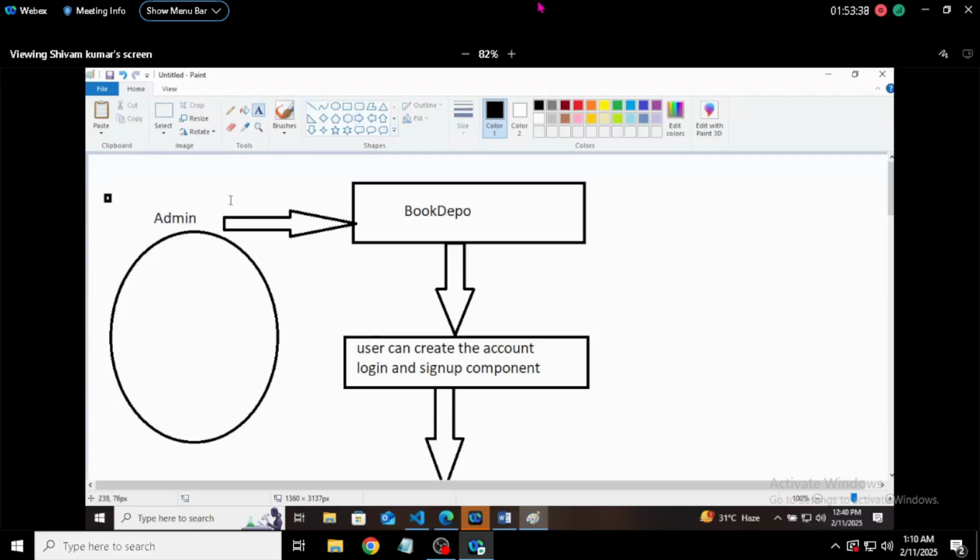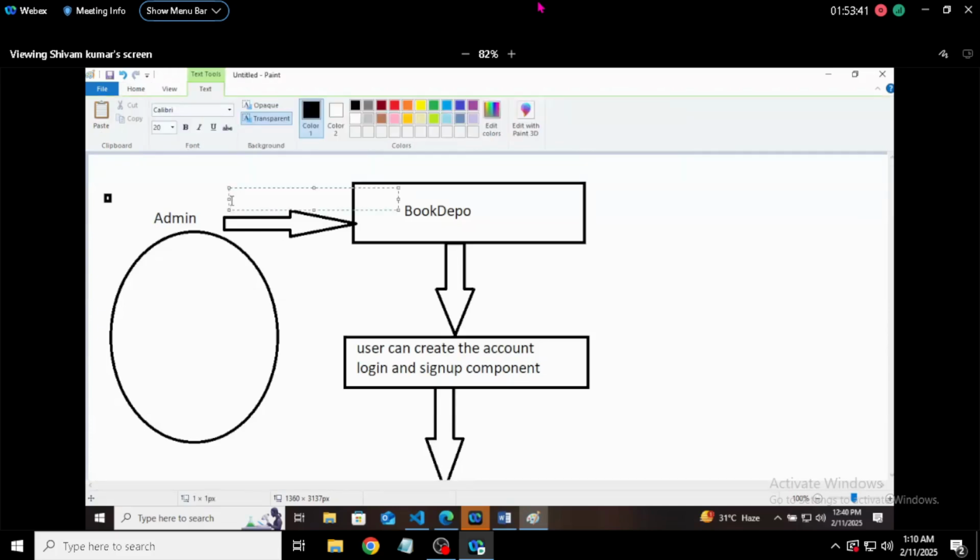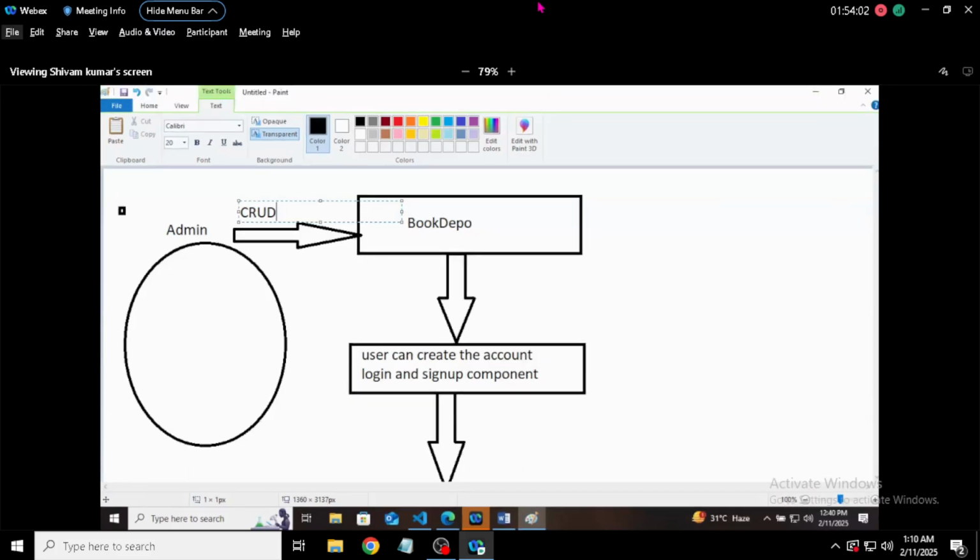I will write CRUD, meaning the admin can perform all the CRUD operations: create any book, read, update, delete, that is adding, removing and updating books. That's how we are going to do things from tomorrow. We will start working on this application, and there is only one core topic left in Angular now.